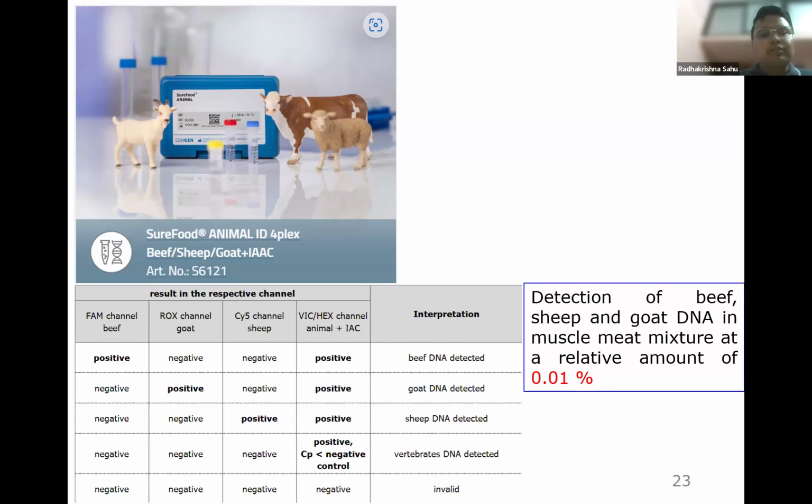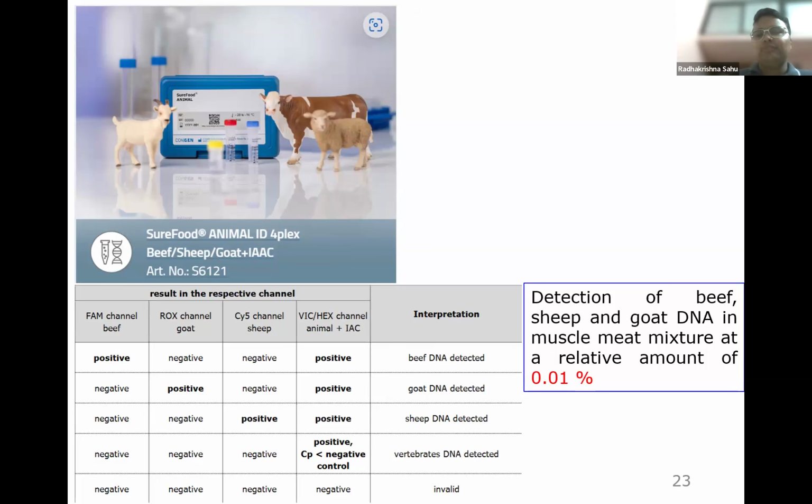Internal amplification control refers to one internal control DNA, which will clarify whether our PCR is working properly or not. Using this kit, we can differentiate whether it is a sheep meat or a goat meat. And this also is not applicable at field level, but at district diagnostic level laboratories, we can equip them with PCR and we can provide them these kits so that it will be easier for them to identify which may be the adulterant.